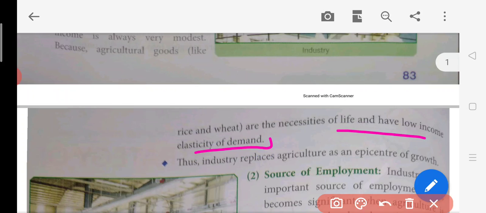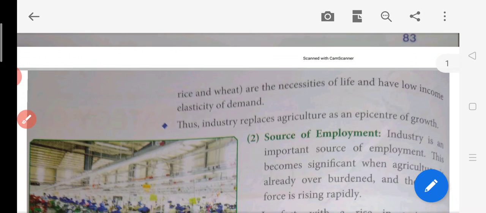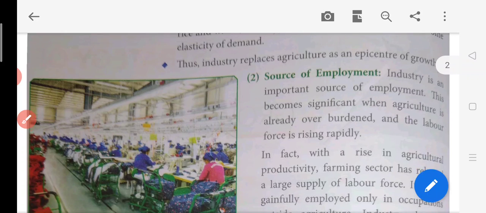But after that, when our income is left over, we are going to buy different types of goods, maybe furniture, maybe a car, maybe a motorcycle or something like that. So that's why we can say that low income elasticity means not too much of the income is spent on agriculture goods. Most of the income is spent on articles which are of a luxurious form, like AC, coolers or refrigerators, televisions. We always try to improve our standard of life.